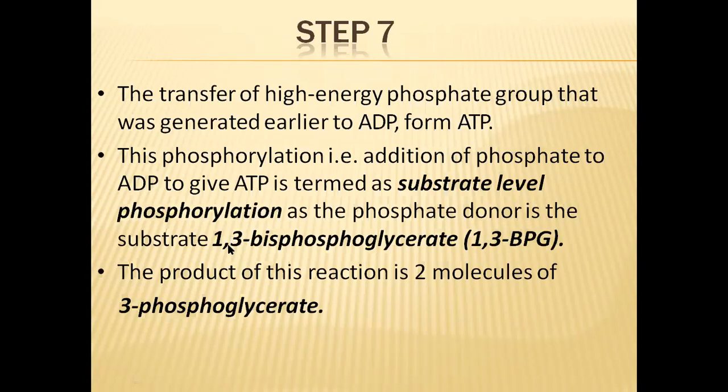As we have two molecules of 1,3-bisphosphoglycerate, two ATP molecules will be generated, and they will be converted into 3-phosphoglycerate. Bisphosphoglycerate has two phosphates, one on the first carbon and another on the third carbon. The phosphate on the first carbon is transferred to ADP, so that ADP forms the ATP.